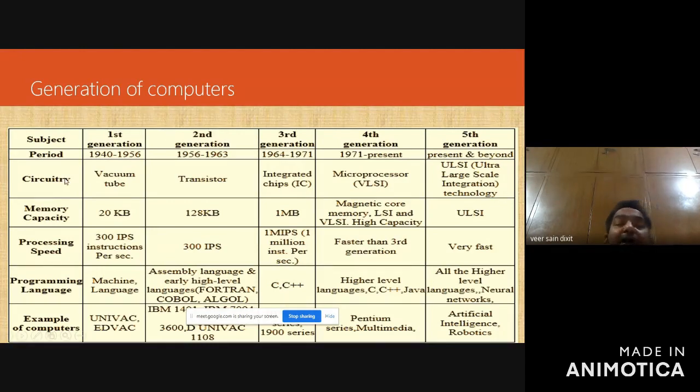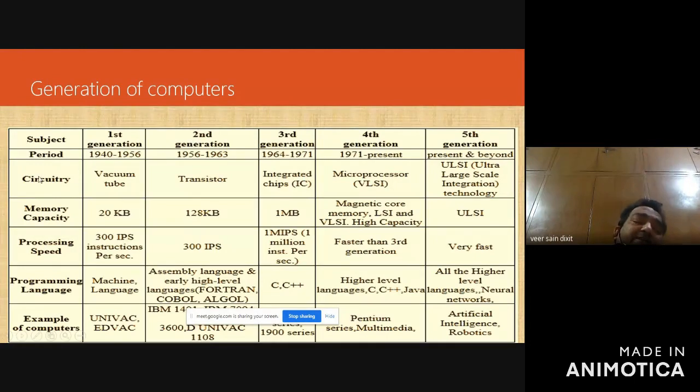The parameters are: circuitry, what is the difference between the first, second, third, fourth, and fifth generation? Then memory wise, processing speed wise, programming language wise, and computers wise. So these are the various parameters on the basis of which I am comparing different generations, right?